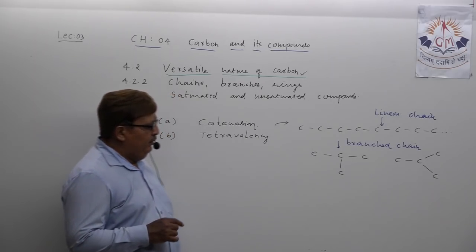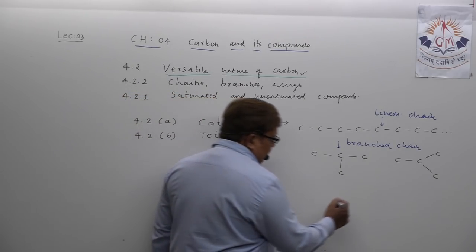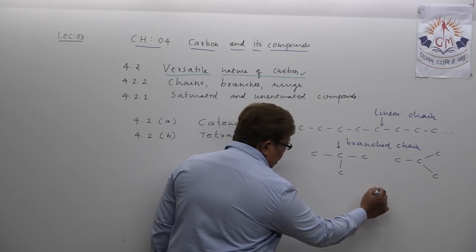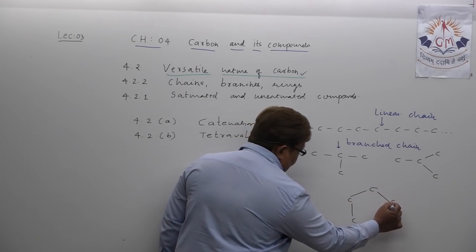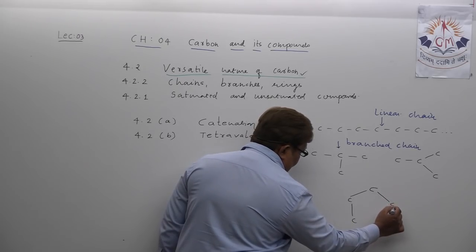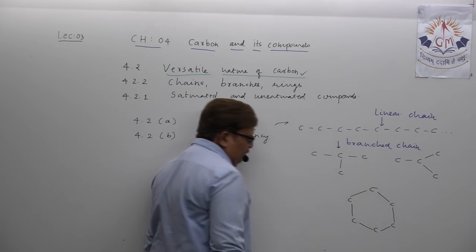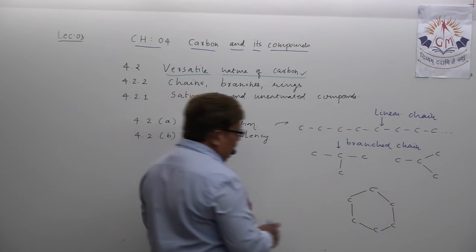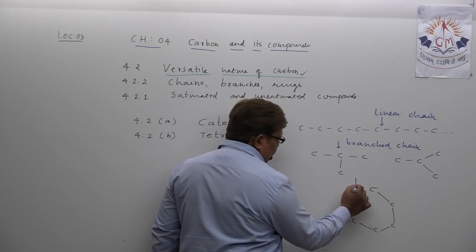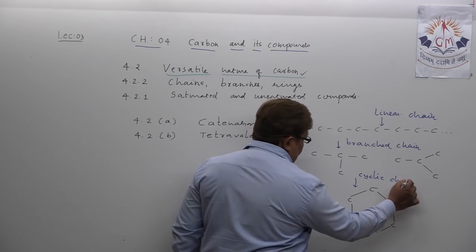Carbon possesses a linear chain structure, catenation, and branched chain structure. Not only that, my dear student, it also possesses a cyclic chain structure like this. I am just drawing it here. Cyclic chain structure. Just try to understand. This is such a uniqueness of this element that no element in nature possesses this.